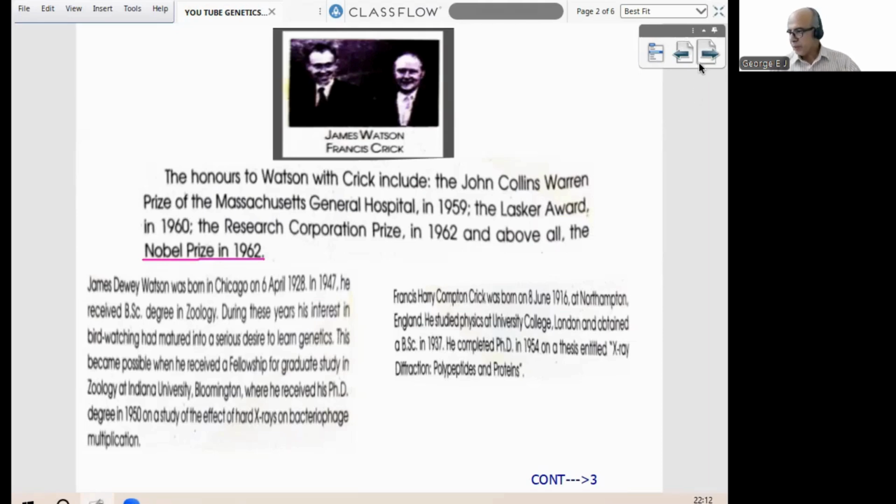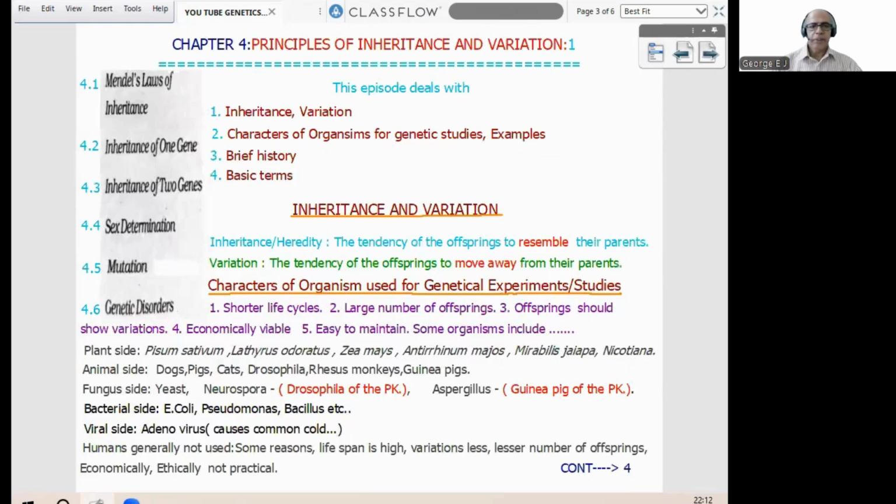Now we'll be entering into our topic, chapter 4, Principles of Inheritance and Variation, first episode. In the left top corner, you can find NCERT concepts. After that, I mentioned what all things we'll be discussing in this episode: inheritance and variation, characters of organisms for genetic studies, examples, a brief history of genetics, and some basic fundamental terms of genetics.